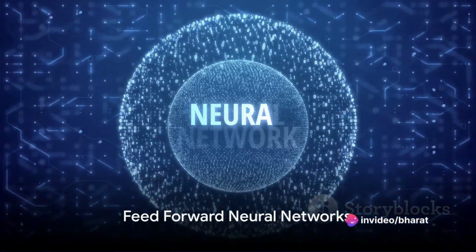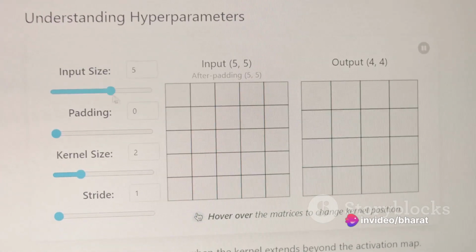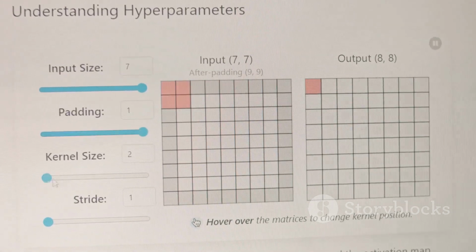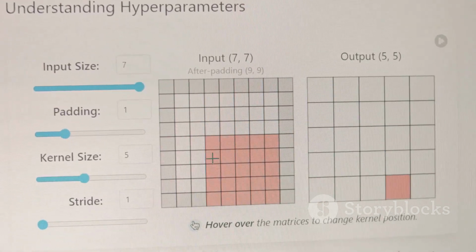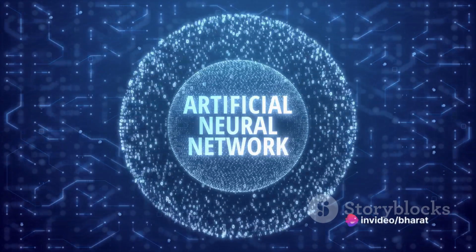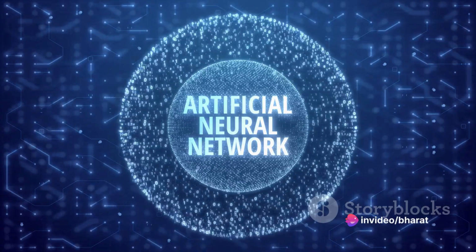This brings us to the concept of feed-forward neural networks. The idea here is simple. Information moves in only one direction, forward, from the input nodes through the hidden nodes and to the output nodes. Feed-forward neural networks are the most common type of neural network. They are relatively easy to train and are used in a variety of machine learning tasks.